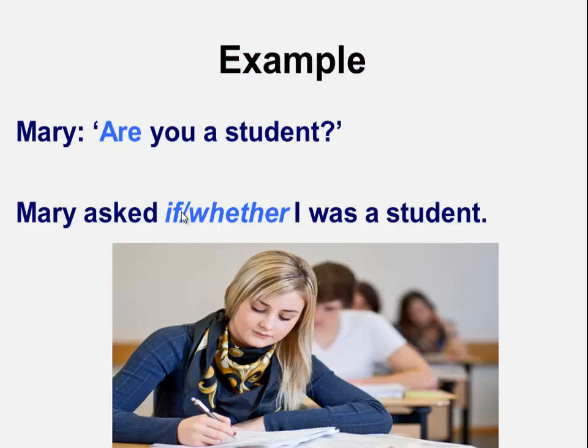Here is another example. Mary: "Are you a student?" Well, Mary asked if or whether I was a student. Are you a student is a yes-no question. That's why I use the subject and then the reporting verb, which is asked. After that, I use if or whether. You don't need to use both of them. It's one or the other. You use if or you use whether. And then, because the verb in the direct speech is in the present, in the reported speech you use the simple past.